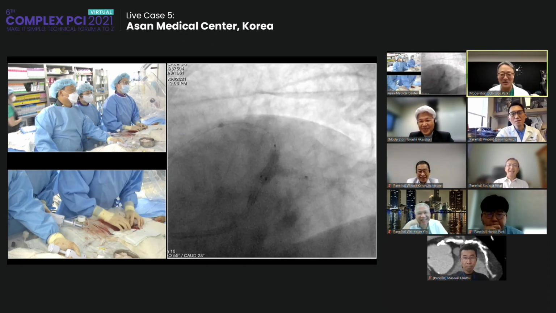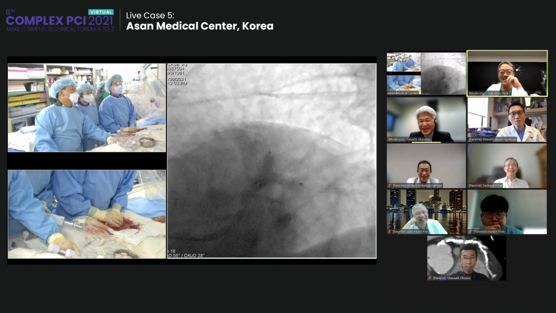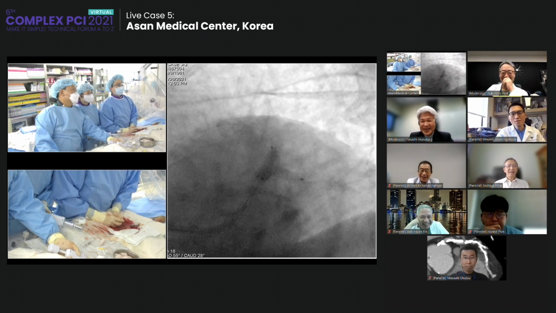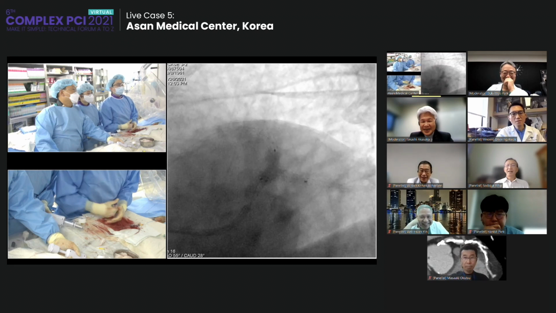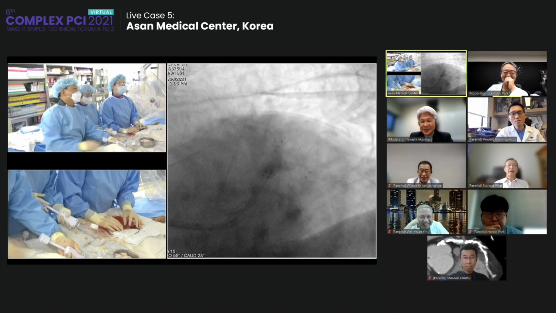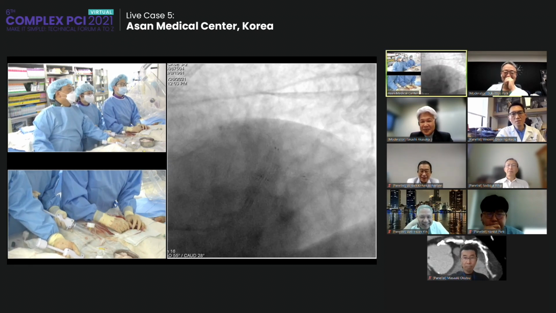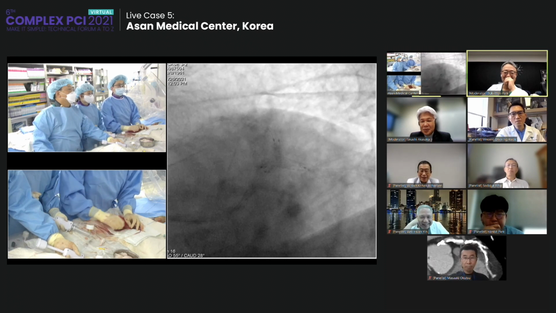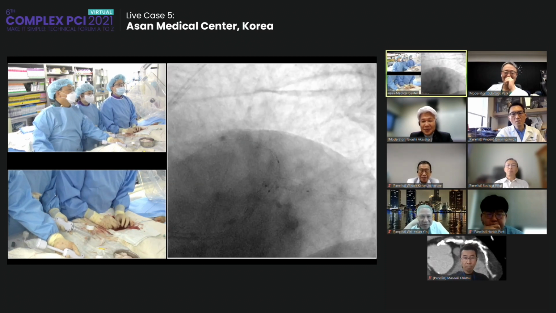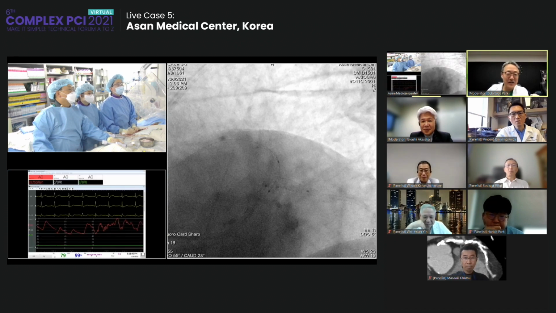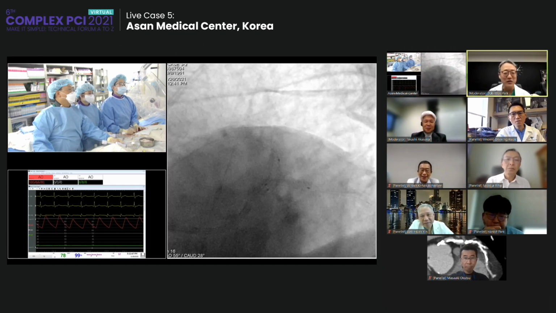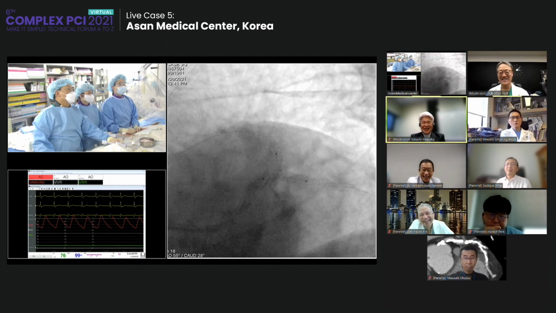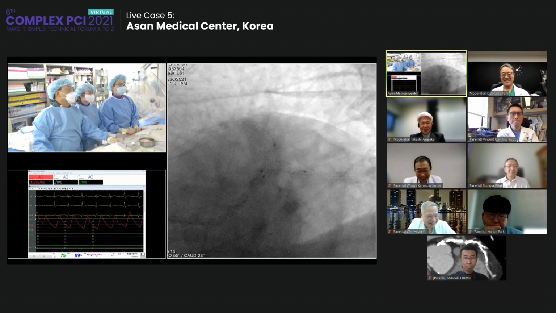Oh, I feel my chest pain. Blood pressure is a little bit down, deflation. One. Okay. We applied 30 seconds, and blood pressure is down. You can see ST depression, and I will wait here. Okay. The pressure is recovering. 30 seconds I applied. Oh, you are very brave. And ST change is fully recovered, and pressure is up now.